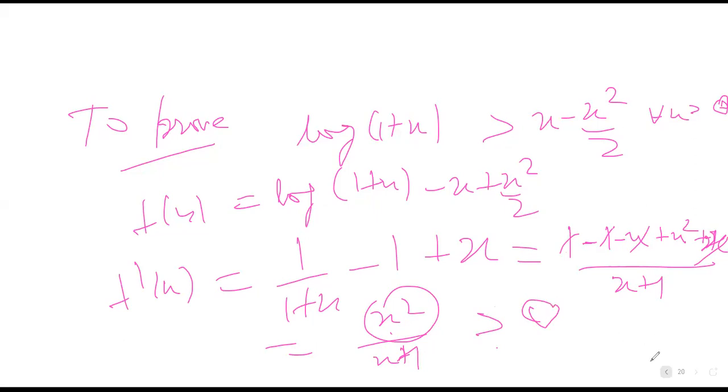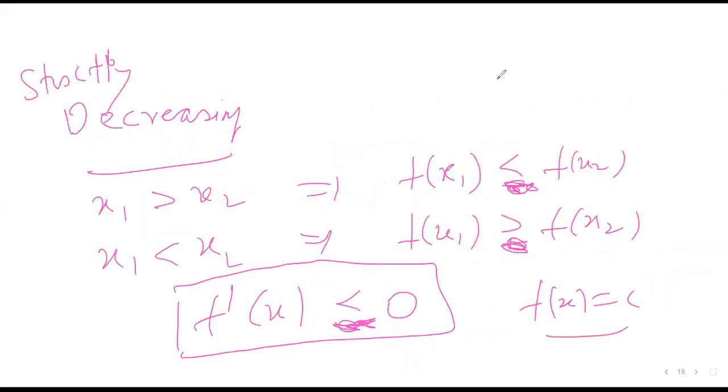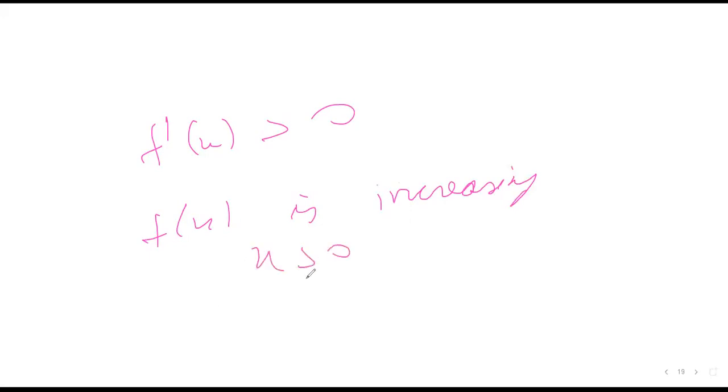So this implies that f dash x is always greater than 0. This implies fx is increasing. So for all x greater than 0, fx will be greater than f0. Okay, and what is f0?